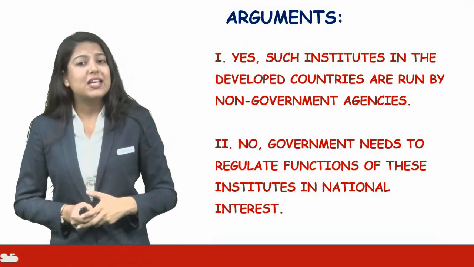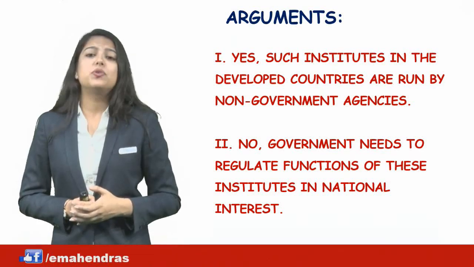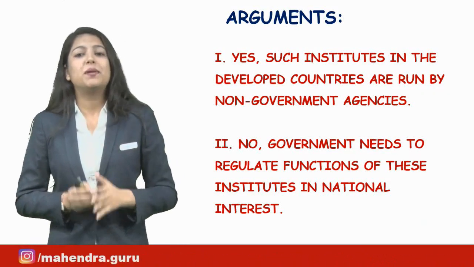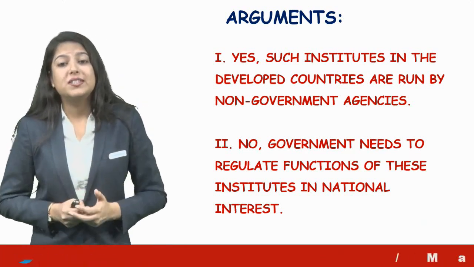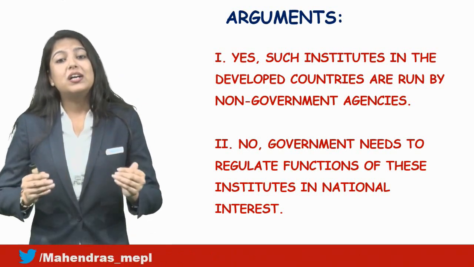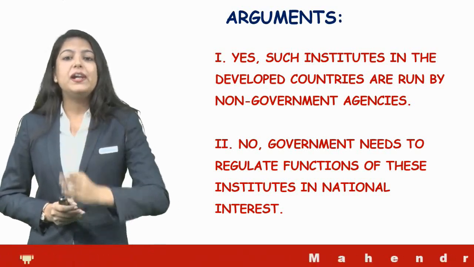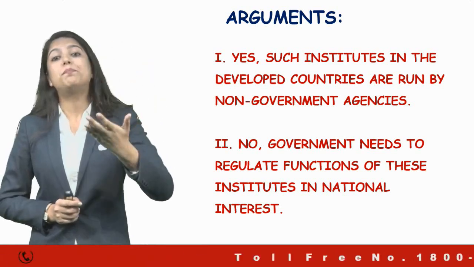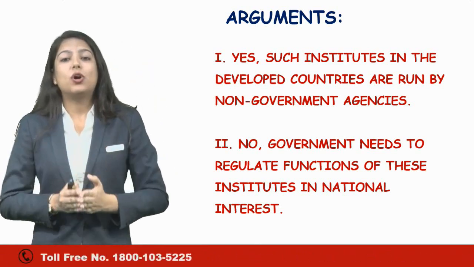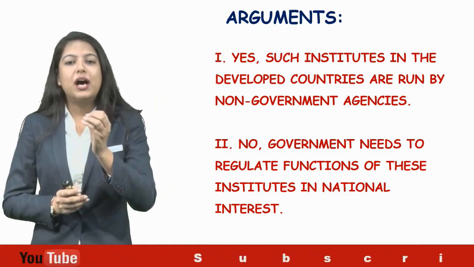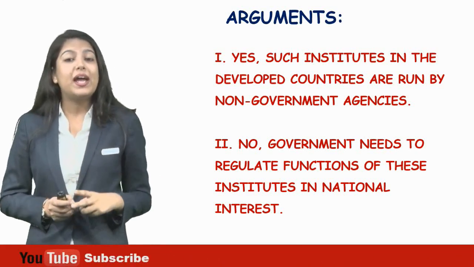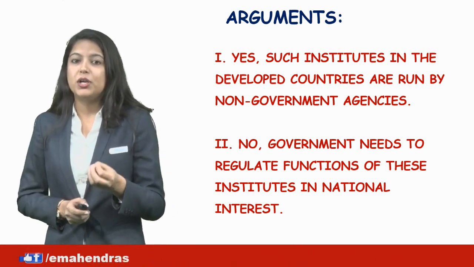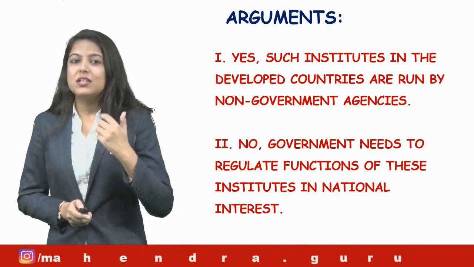Now talking about the second one. No, government needs to regulate functions of these institutes in national interest. Now definitely this will make a majority count, majority support, because here we have a concern for the national interest. The argument is a negative one, because the prefix used here is no, but yes, it is talking about the national interest concern. So the strong argument here is the second one, and the standard option strategy making sense would be option number 2. Only the second argument is strong.